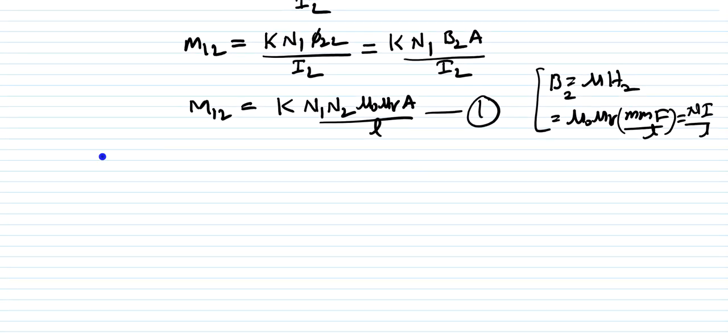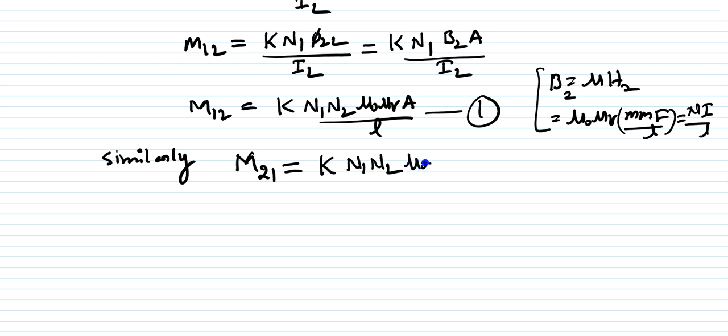Similarly, if you find M21, then for this one also you will get the same expression, k N1 N2 mu naught mu r A by L. So this is what again you are going to get. This is the second equation.